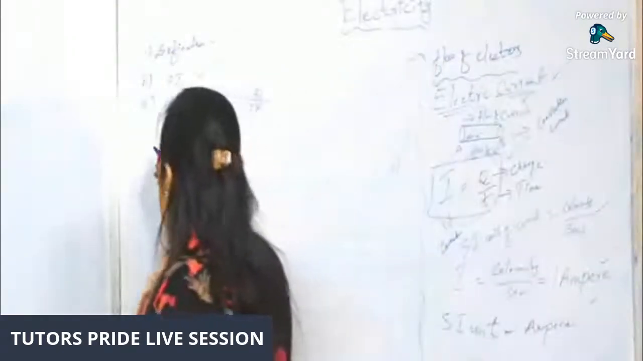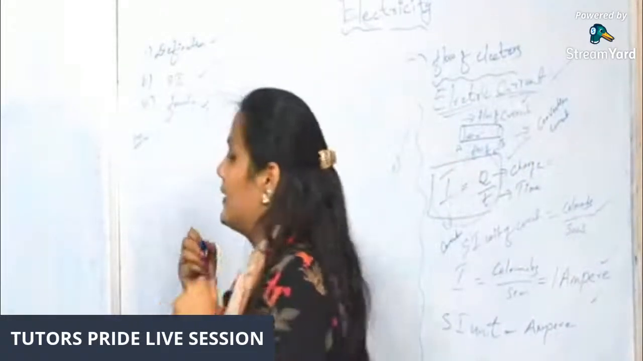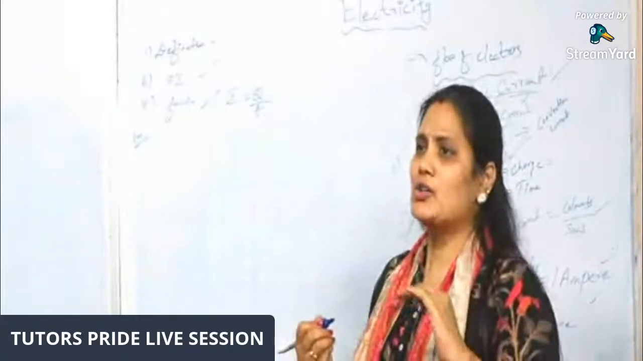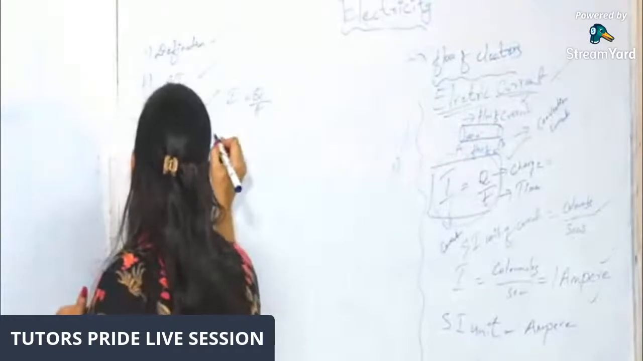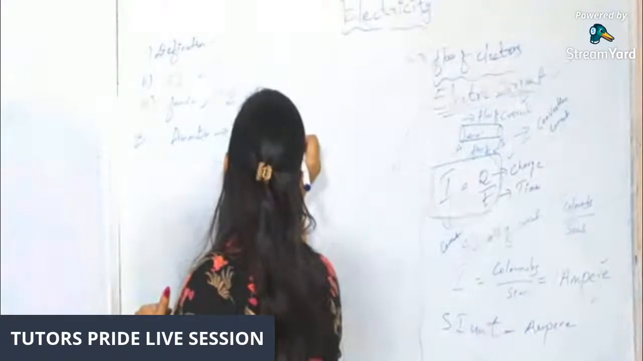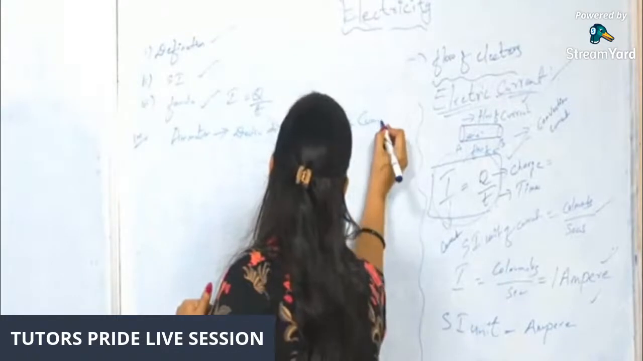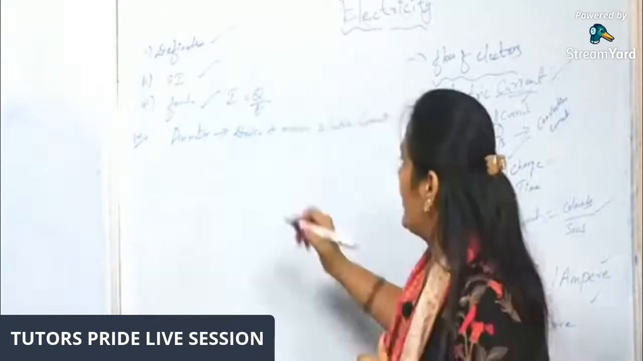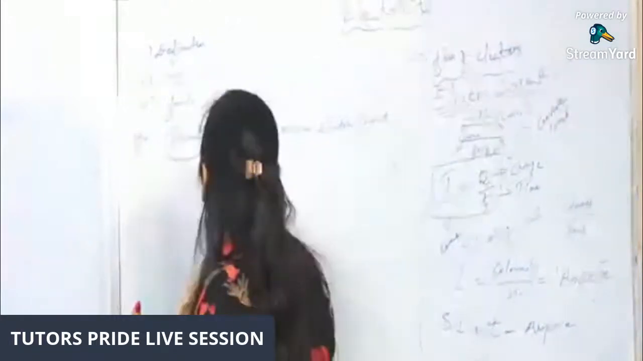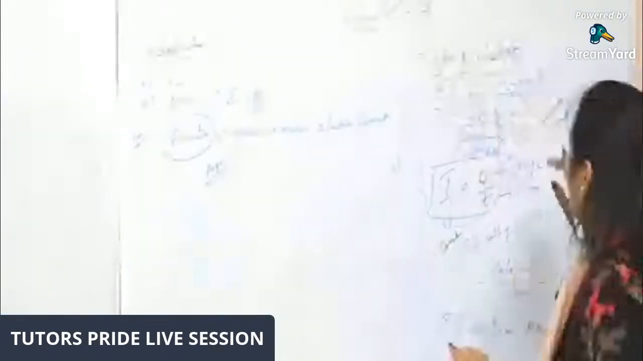Now a question may arise for 1 mark: what is the device used to measure electric current? The device used to measure electric current is the ammeter, or we can say the ampere meter. The device used to measure current is nothing but the ammeter. Okay, this was about electric current.